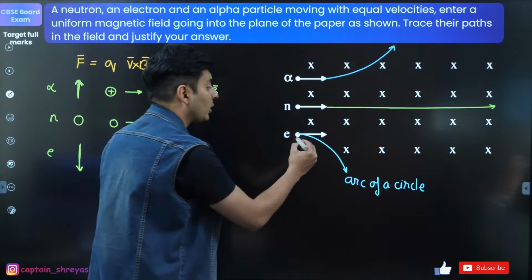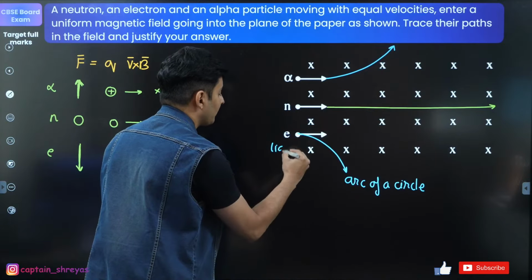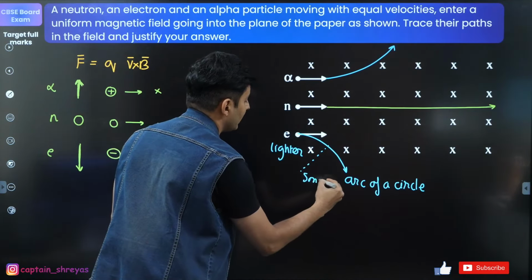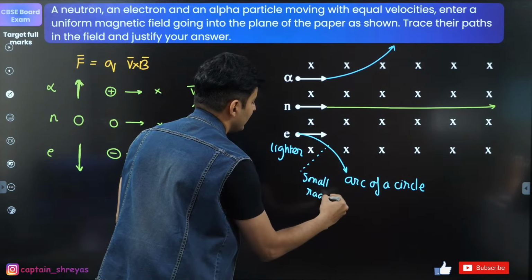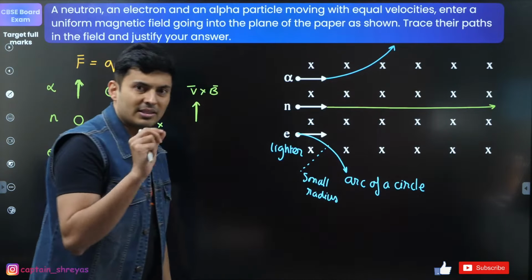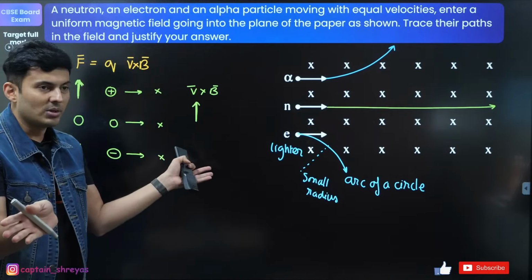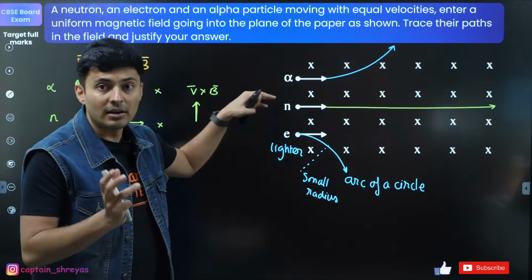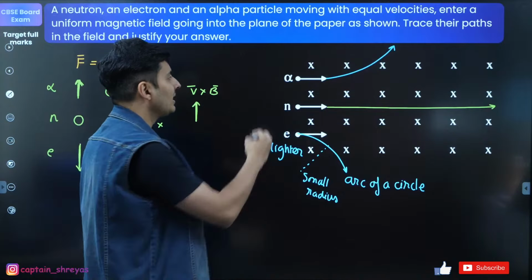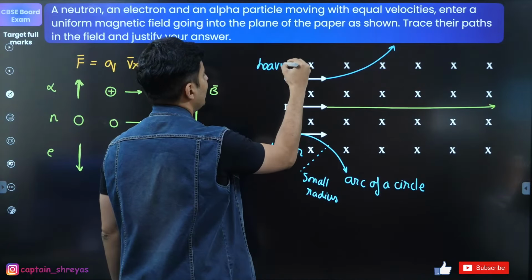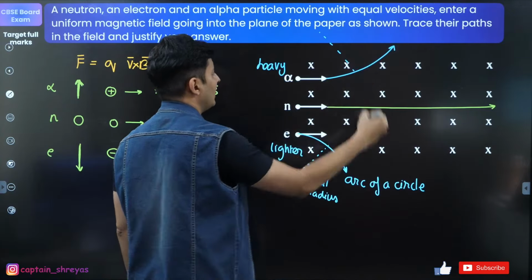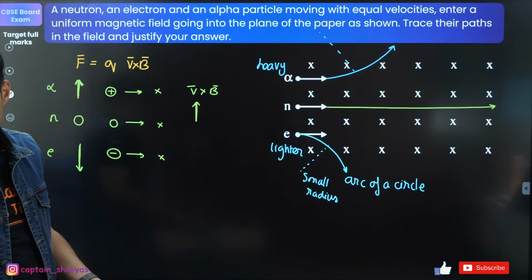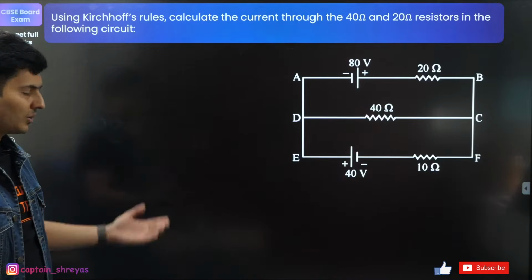Yeah, so electron will turn fast because this is lighter. So this will basically have a small radius. It's easy to turn it, right? Same force, but you have to turn it. So smaller mass will be easier to turn. This will be heavier, so difficult to turn. So that's why the radius will also be large. Is that understood? Yeah, you can use the right hand rule, obviously. Excellent. Moving on to the next question.